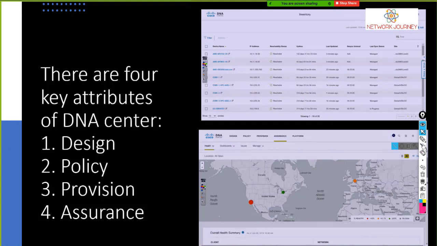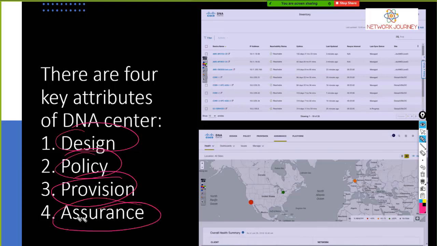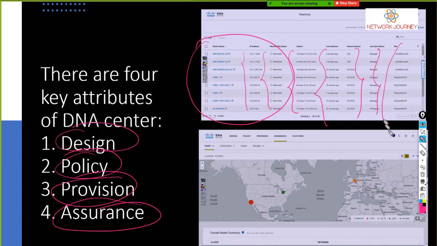Now, what is DNAC capable of? I told you DNAC is your first point of contact to control the entire underlay, right? So it's going to help you in the design, policy, provisioning of new boxes or a new site, and assurance. Okay, how is the graphical interface going to look? You're going to see all your devices with IP address, with the reachability status, the uptime, the last update, the syncing interval, the syncing status, and the site location.